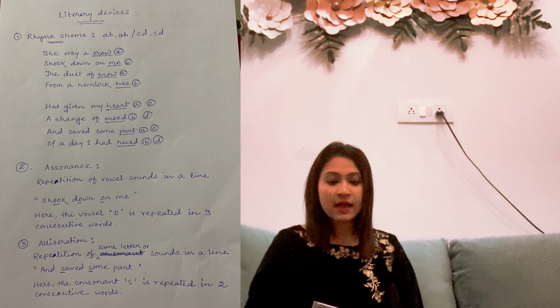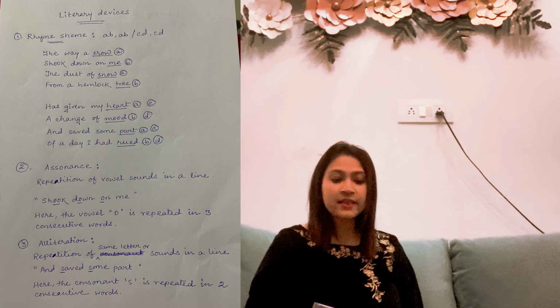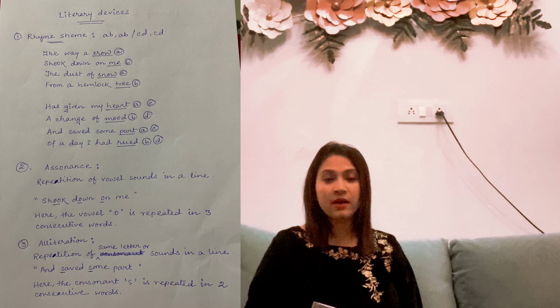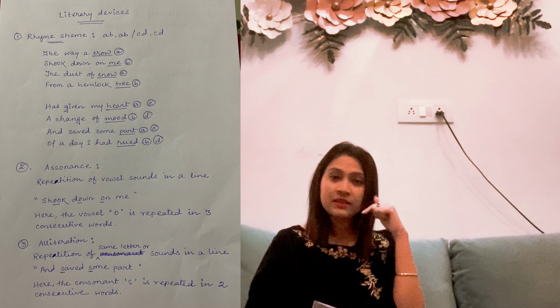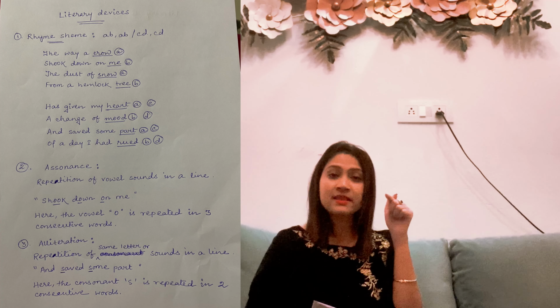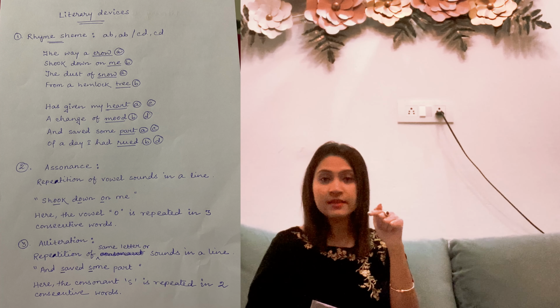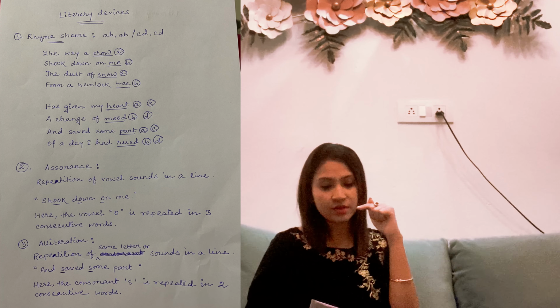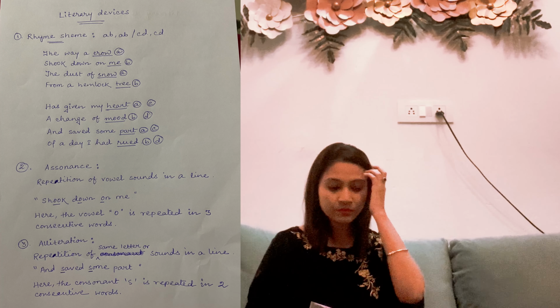If you look at the poem very carefully, you will see that the last word of the first line and the last word of the third line match, and the last word of the second line and the last word of the fourth line match. So here you get the rhyme scheme A, B, A, B. Again in the second stanza, same. You get the rhyme scheme C, D, C, D, wherein the last word of the fifth line and the last word of the seventh line match, and the last word of the sixth line and the last word of the eighth line match. Okay, so the rhyme scheme of the poem is A, B, A, B, C, D, C, D.